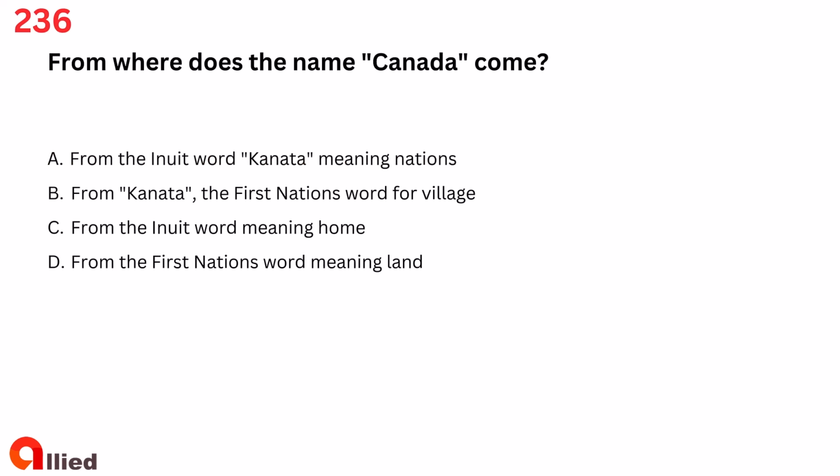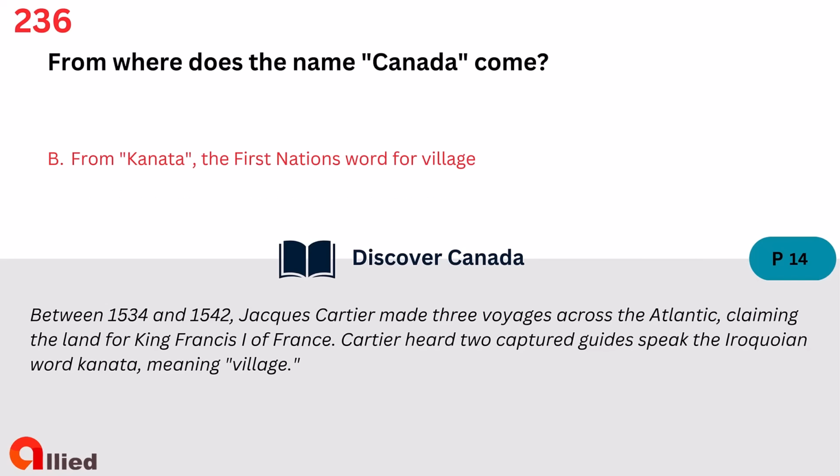Question 236. From where does the name Canada come? A. From the Inuit word Kanata, meaning nations. B. From Kanata, the First Nations word for village. C. From the Inuit word meaning home. D. From the First Nations word meaning land. The answer is B. From Kanata, the First Nations word for village.